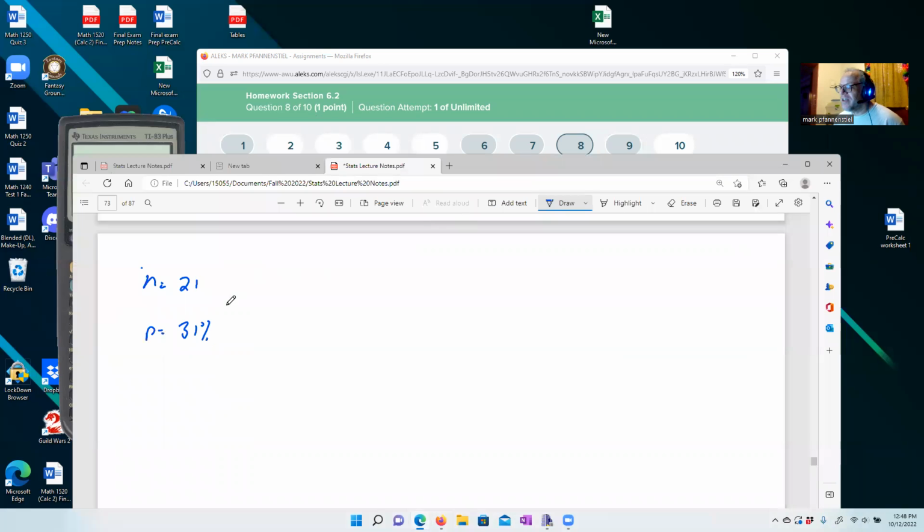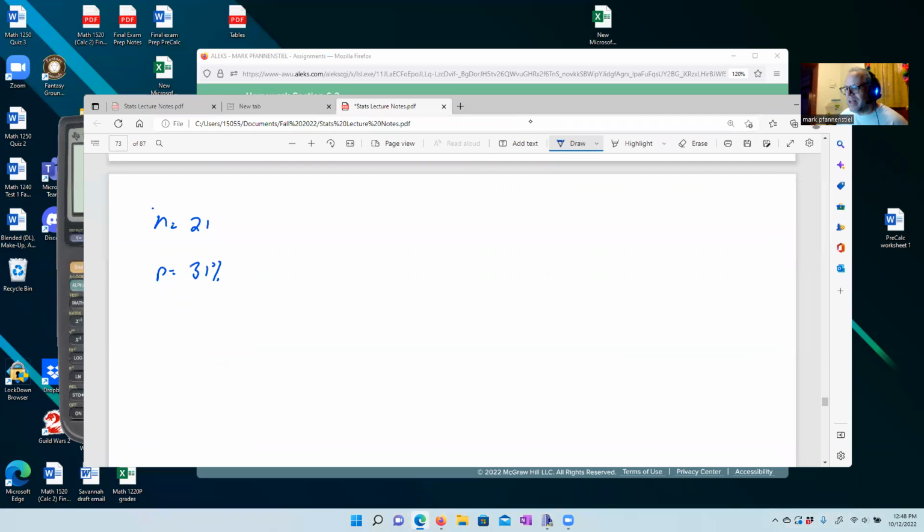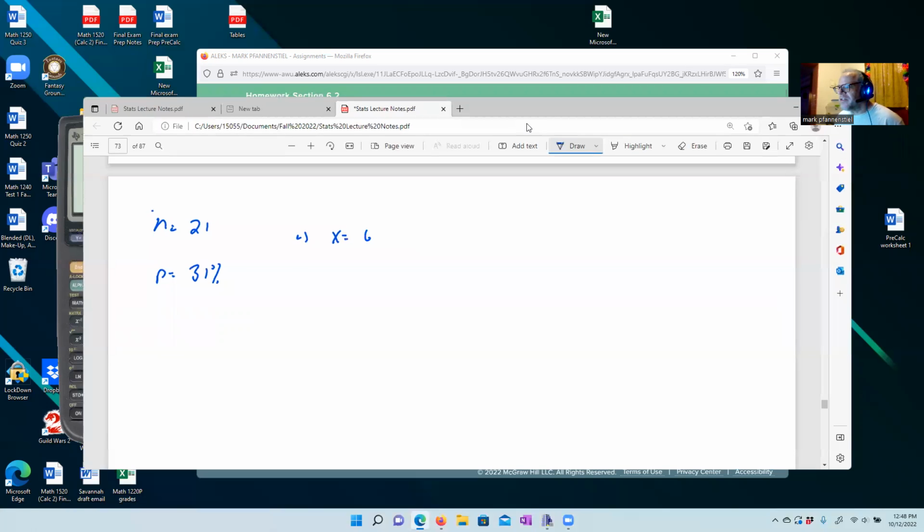So we have 2 categories, and we're just going to assume that these people are not living with each other and are not sharing meals. So if one person puts a kilogram of salt in each meal, they're not living with somebody else who does the same thing. So we're assuming that these people are independent. And then in part A, we want x equal to 6. What is the probability that particularly 6 of them have hypertension?